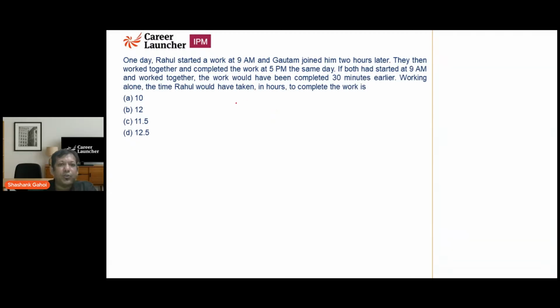I am going to assume that the efficiency of Rahul is 1, the efficiency of Gautam is G, and the work is W. In the first scenario, Rahul starts at 9 and is done at 5, so Rahul is working for 8 hours.